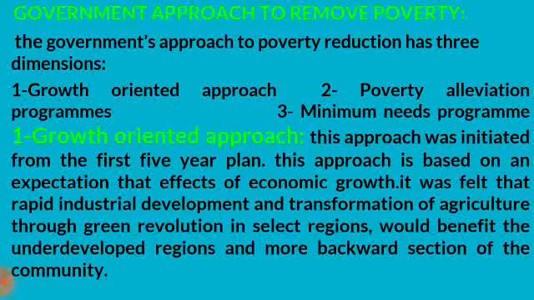First, growth oriented approach. This approach was initiated from the first 5-year plan. It is based on the expectation that the effect of economic growth would spread to all sections of society and trickle down to the poor sections also. It was felt that rapid industrial development and transformation of agriculture through the green revolution in select regions would benefit the underdeveloped regions and more backward sections of the community.